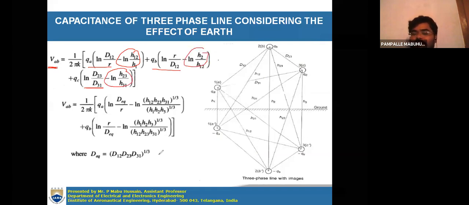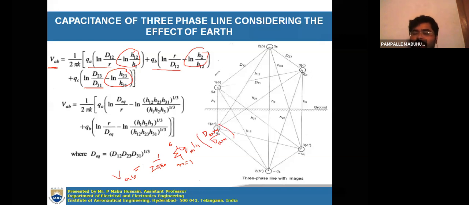You have to use the same formula, 1 by 2 pi epsilon naught, sigma of m equal to 1 to 6, since 6 conductors are there, Q_m ln of D_BM by D_AM. Suppose you are determining this VAB. So this formula you have to use.